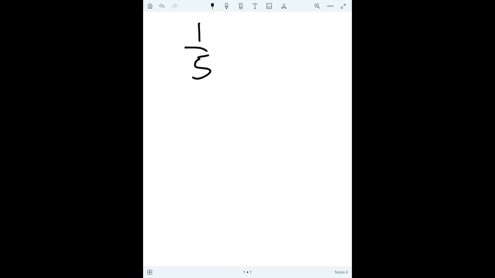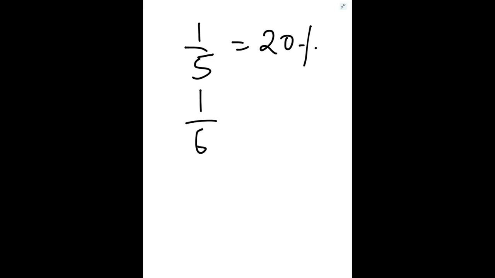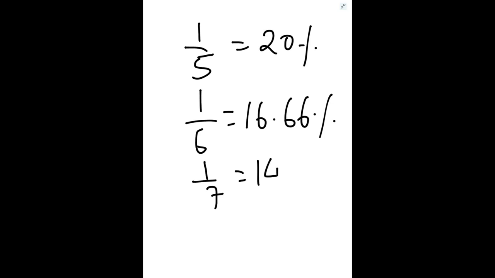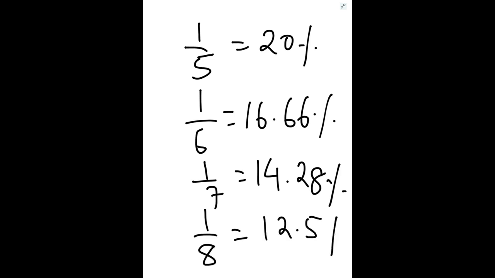1 by 5 is 20%. 1 by 6 is 16.66%. 1 by 7 we have already seen, 14.28%. And 1 by 8 is 12.5%.